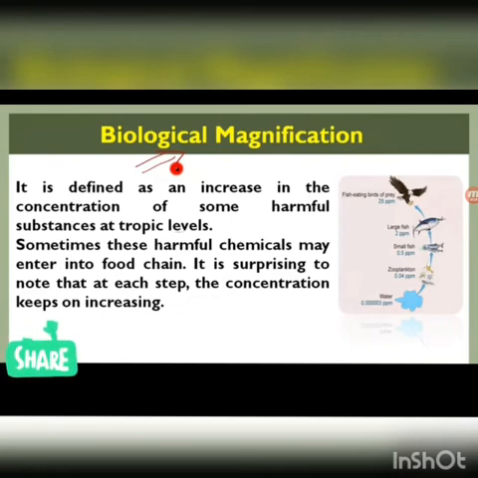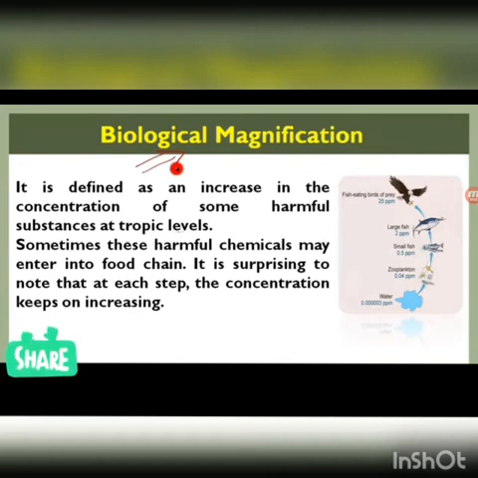For example, in the water, zooplanktons live. And if there are certain harmful substances in the water, the water is directly taken by zooplanktons or small microorganisms. So there, these harmful chemicals increase.